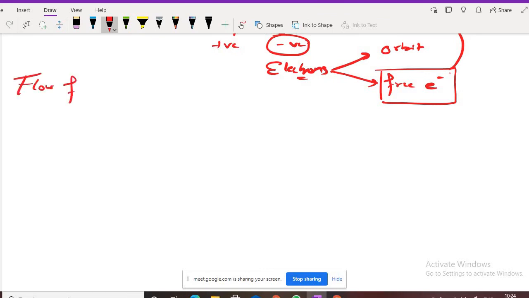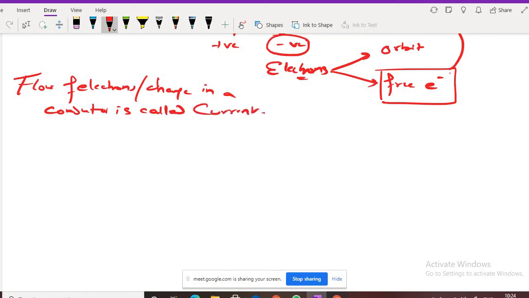Flow of electrons, or charge, in a conductor is called current. Done? Everybody? Definition?